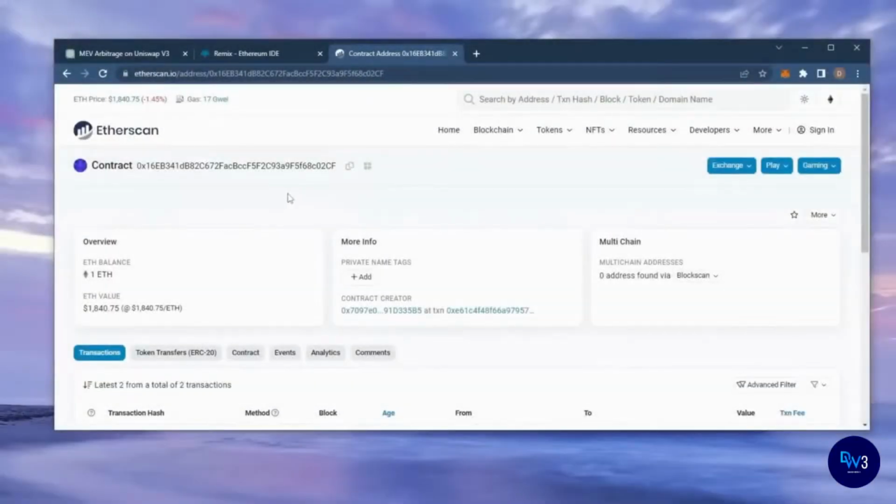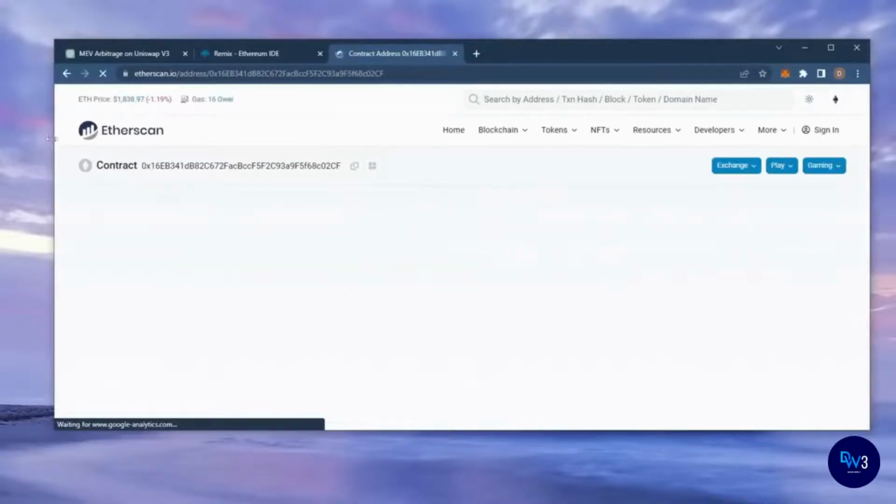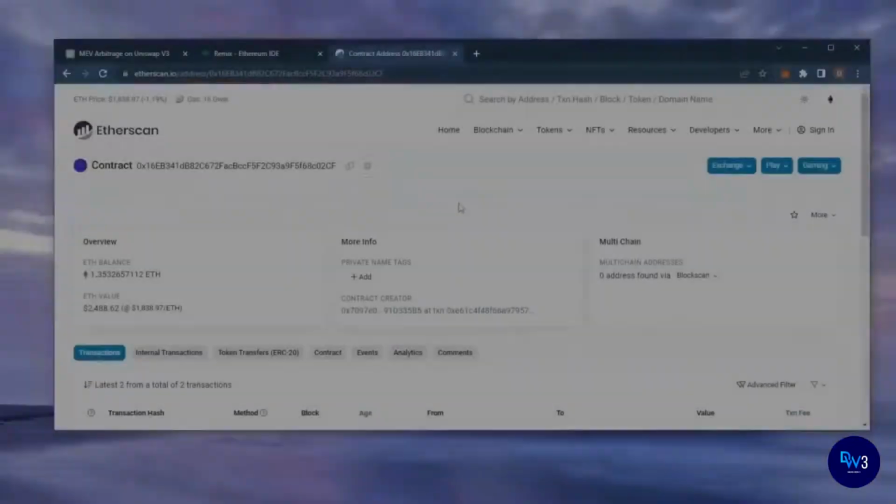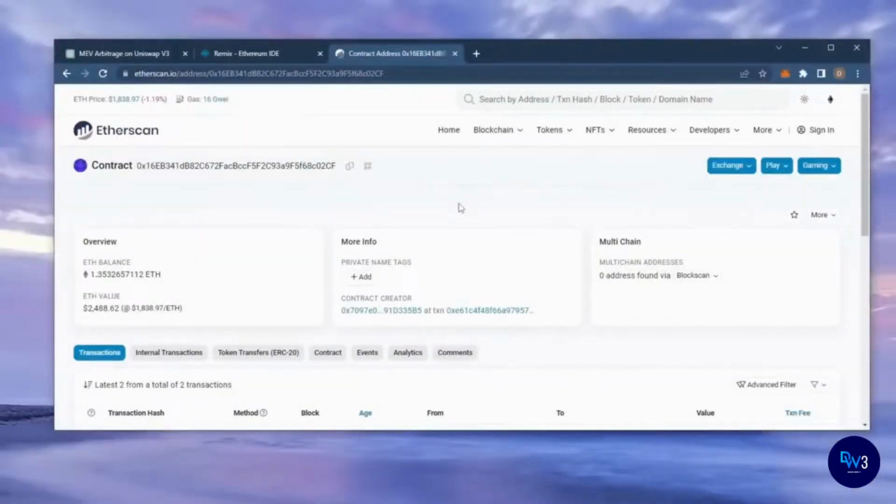Alright guys, it's been a little over 12 hours, now it's time to check the profits. So as you can see, I have about 1.35 Ethereum, which is 35% profit already. I'm going to let my bot run for around another 12 hours and withdraw the profits after. Alright, let's see how much more we made. Nice! It's a little over 1.7 Ethereum. That's pretty insane. The bot will continue to run until you click the withdraw button.